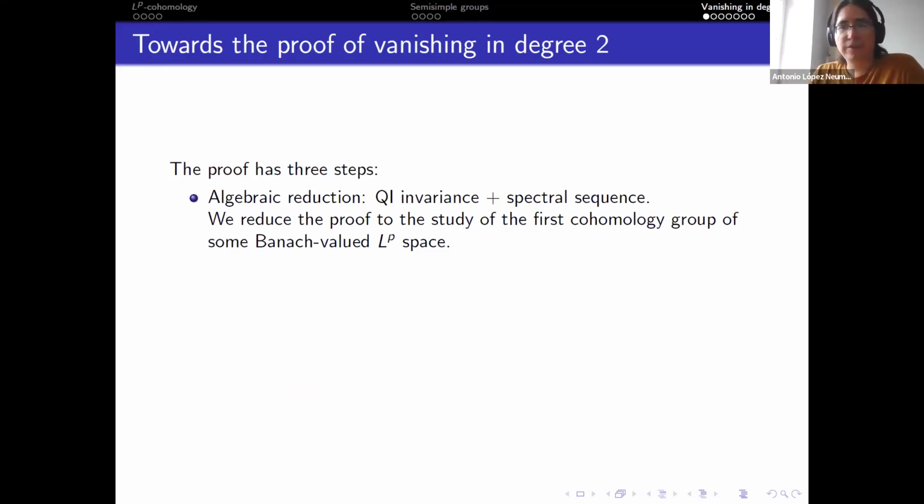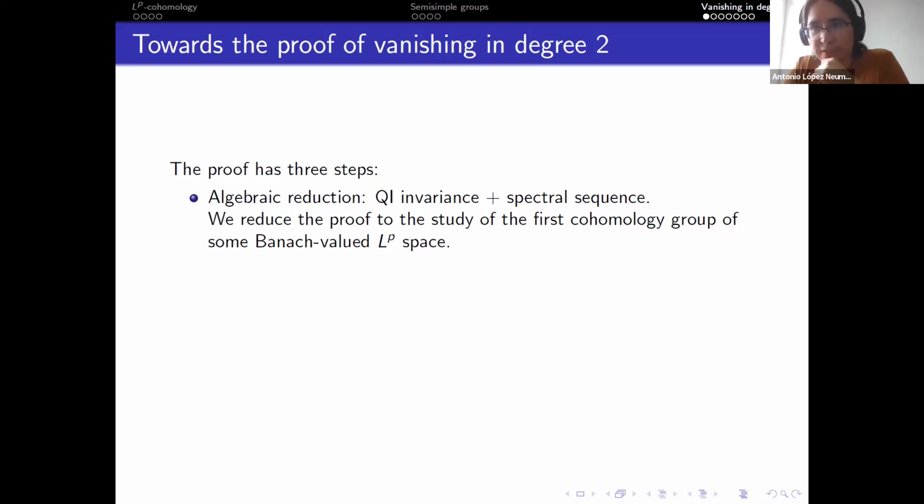The idea is basically that we are afraid of working with second cohomology. The idea is using a spectral sequence to reduce the degree of the cohomology in order to work with a first cohomology group, which is kind of nicer. The problem is that the first cohomology group is nicer, but the coefficients are worse.